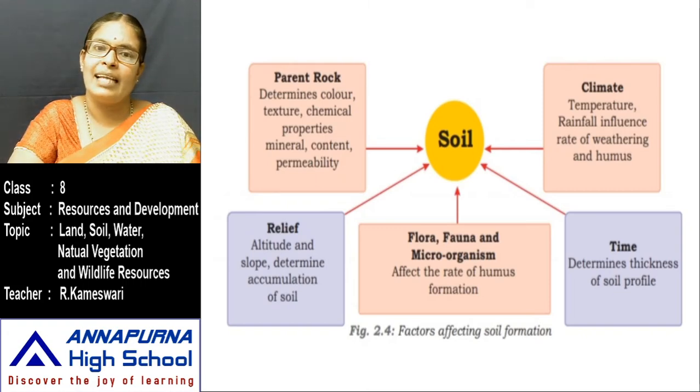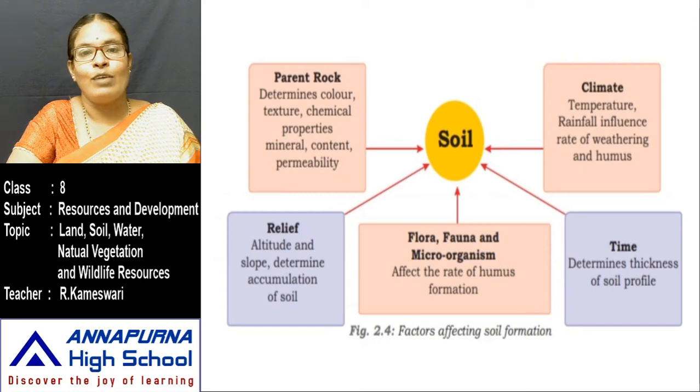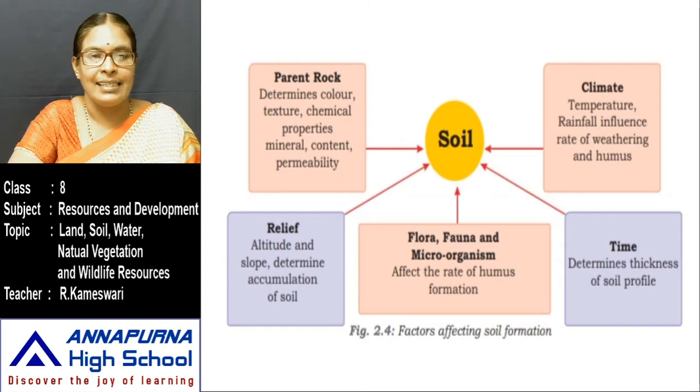At that time those soils differ from the soils of the remaining areas. Rainfall and climate also influence the quality of the soil, along with flora, fauna and microorganisms. Based on these things the soil's fertility changes from one area to another.